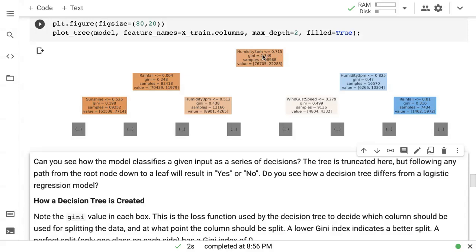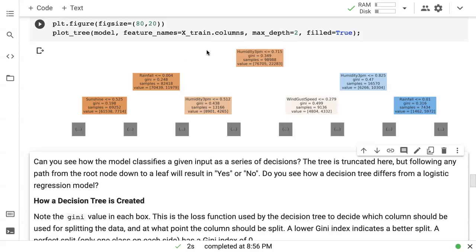Now, once it has figured out what the root level node is, which is the best split among all the columns and all the possible splits, it performs the split using that data. So certain data points fall into this region. All the training data which has humidity less than 0.7 falls into this region. All the data which has humidity greater than 0.7 falls into this region. And this is where the process is repeated.